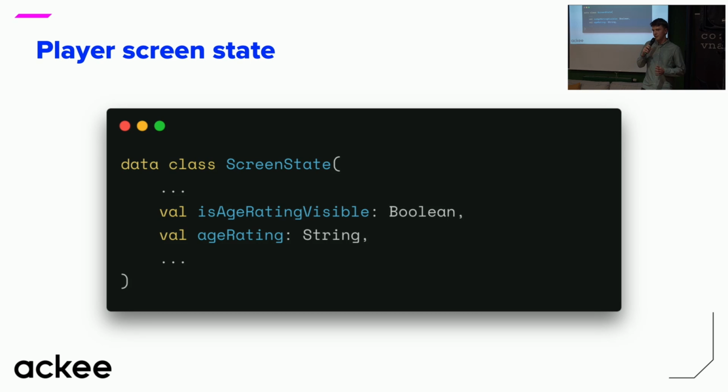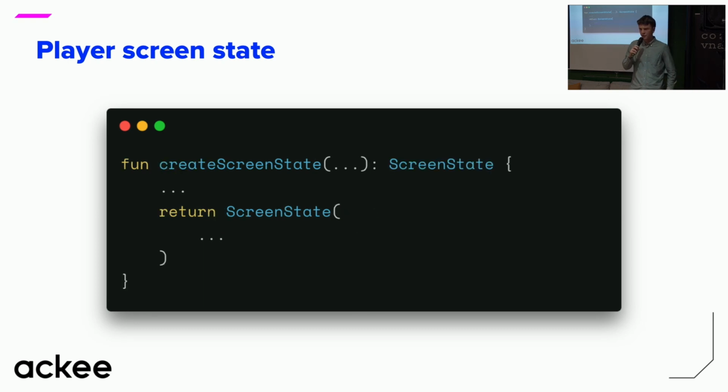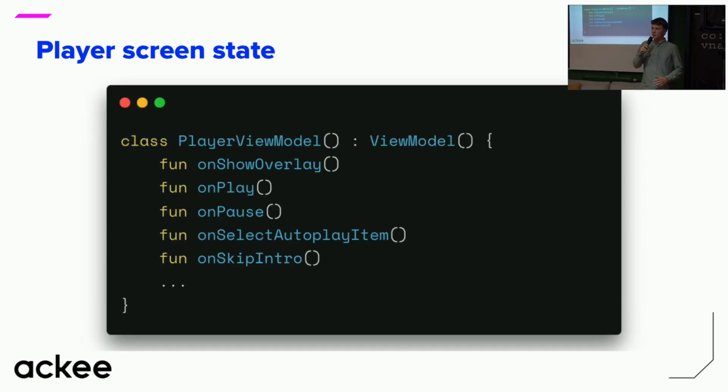And this is still just a small set of features, and you can already see that the object is getting really, really huge. And on top of that, somewhere in that view model, we'll actually need to create this huge object. So there will be a very long function which will be creating this. And also the view model will need to handle all the actions that the user can take on the screen. And there are a lot of those.